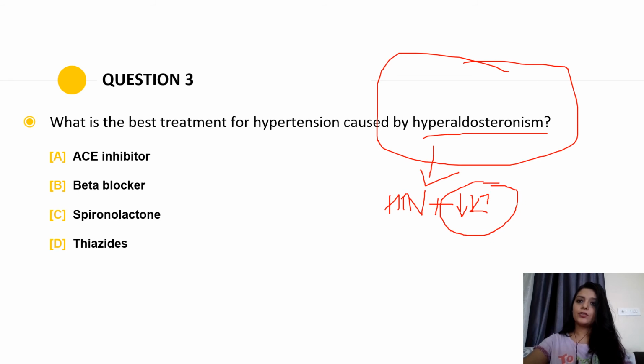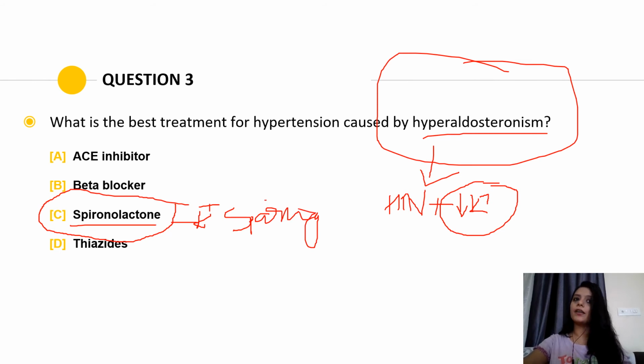So when we choose an antihypertensive, we can't give one that again reduces the patient's potassium levels. That's why here we choose a potassium sparing diuretic, that means it won't reduce the potassium levels. So here the answer is spironolactone.